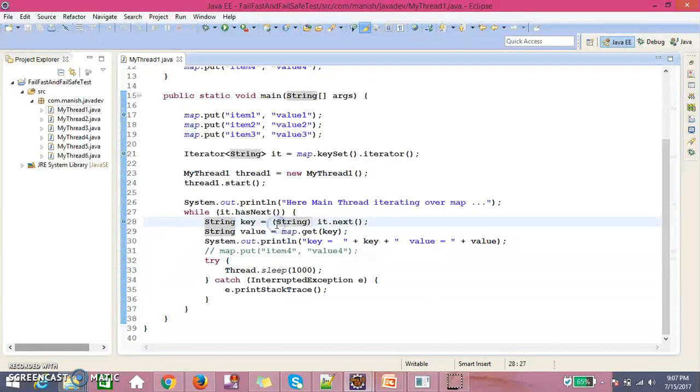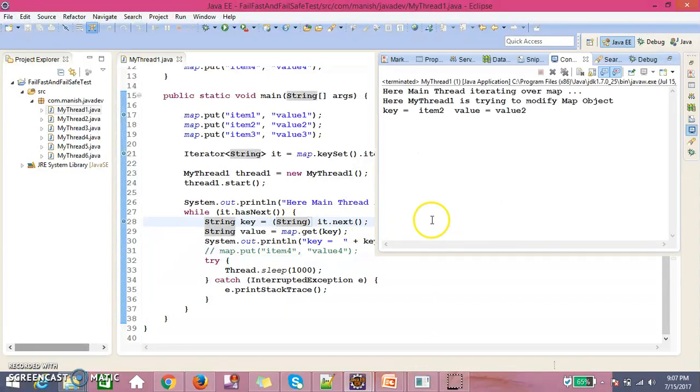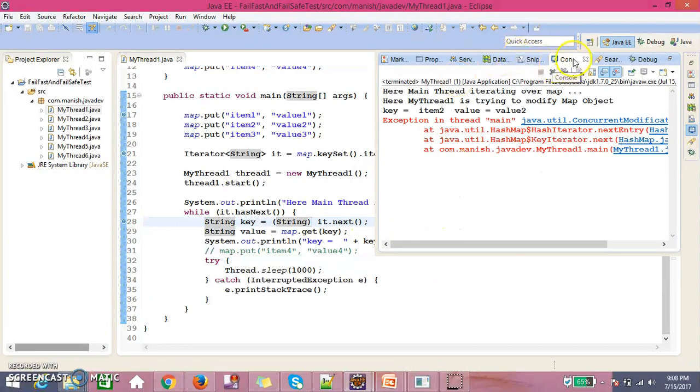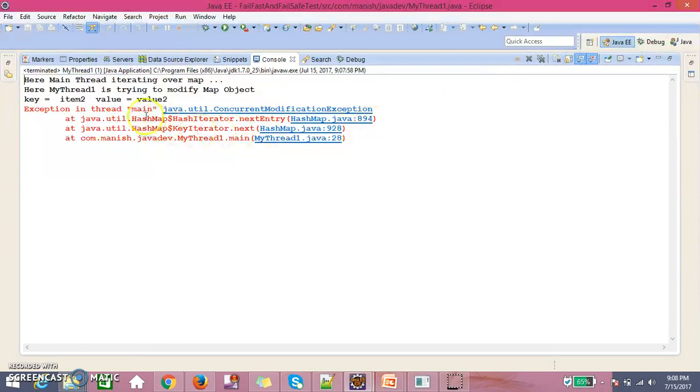So if we run that code, it's going to throw an exception. On the console we will see there is a concurrent modification exception. Here the main thread is iterating over the map, and here thread 1 is trying to modify that map object. So the main thread is iterating it and thread 1 is trying to modify the map object. That time it's going to throw concurrent modification exception.